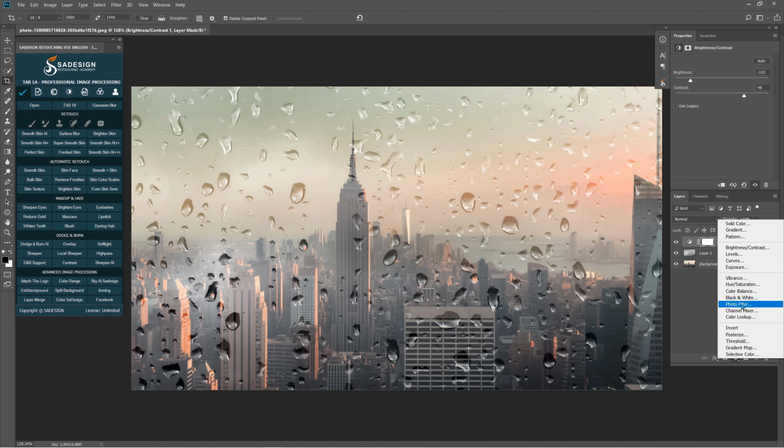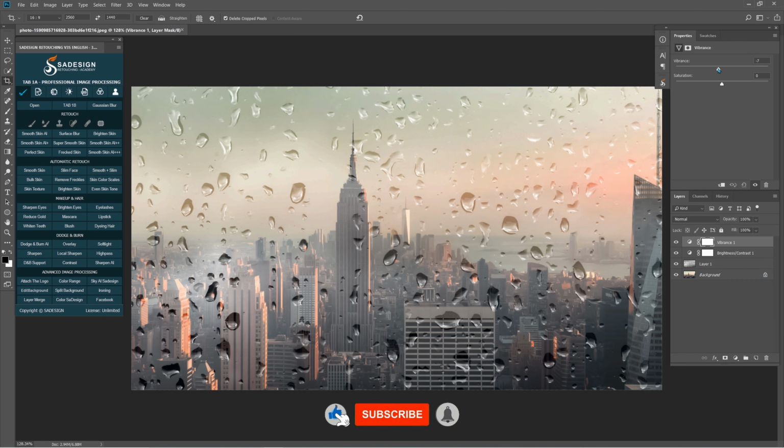Create vibrance adjustment layer. Increase vibrance to 38 and decrease saturation to -24.